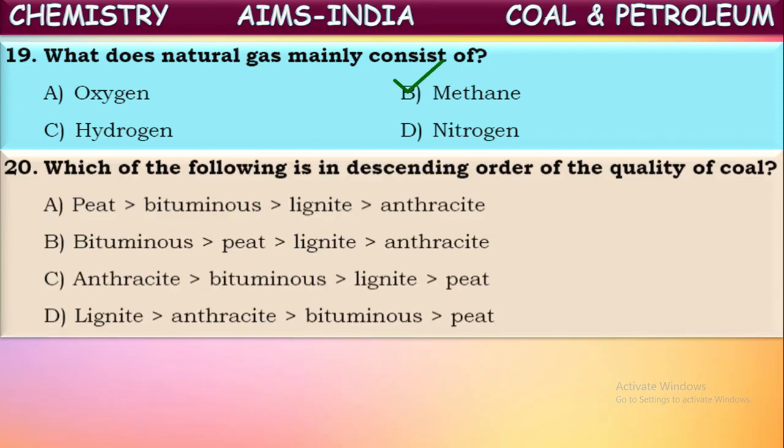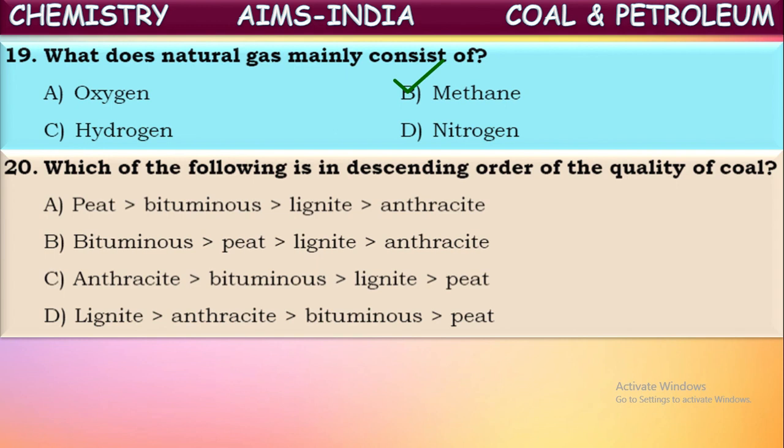Next, which of the following is in descending order of the quality of coal? So, as you were told, in the formation of coal, the different stages are categorized. The first stage is called peat, and the next stage is called lignite. The third one is bituminous, and the fourth and final stage of coal is called anthracite. Now they're asking where the descending order of quality of coal is shown.